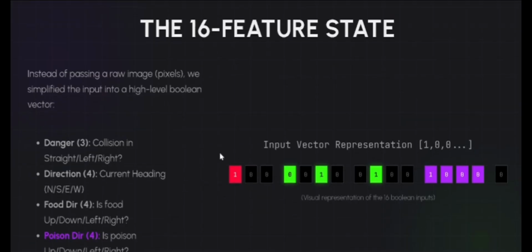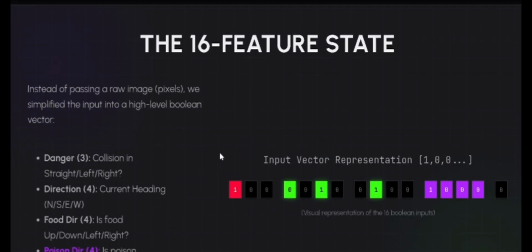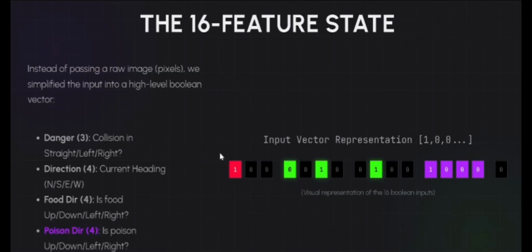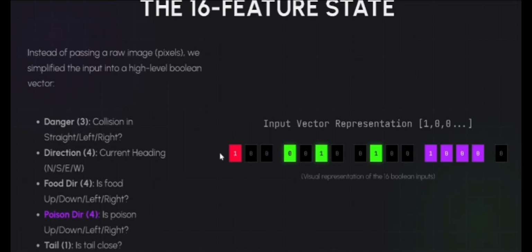And now the 16 feature state. Our first critical step was designing the state space. Instead of passing the raw images, we engineered a custom 16-dimensional Boolean vector to provide the agent with all necessary information. This vector includes the danger in three directions, the direction of the food, and crucially four inputs specifically for the direction of the poison. This guarantees the AI has the necessary vision to differentiate between the good and bad targets.